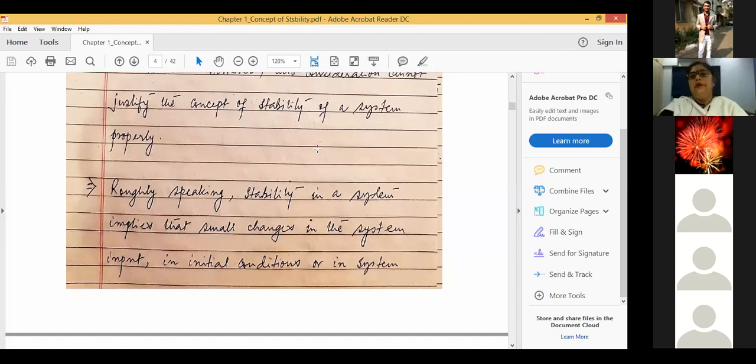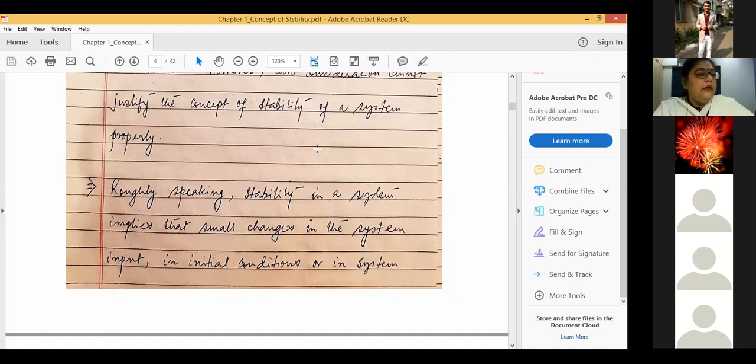Now it is clear. So in the first case, where because of the slight changes the output of the system doesn't deviate much, that situation is acceptable to us, and under that condition we'll say that the system is a stable one.